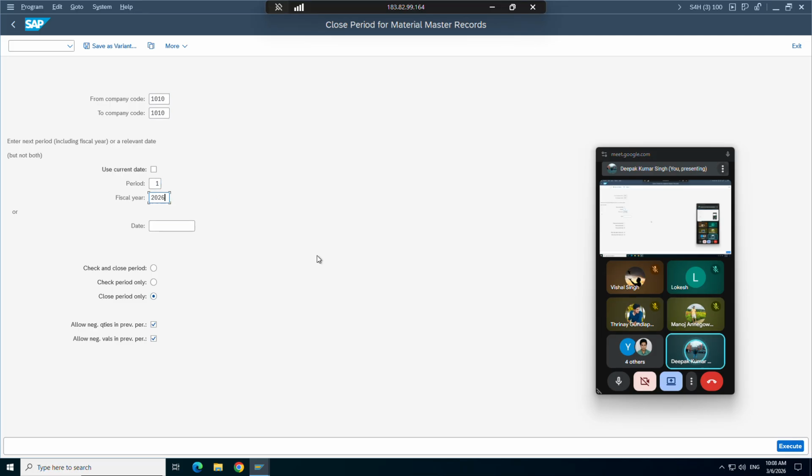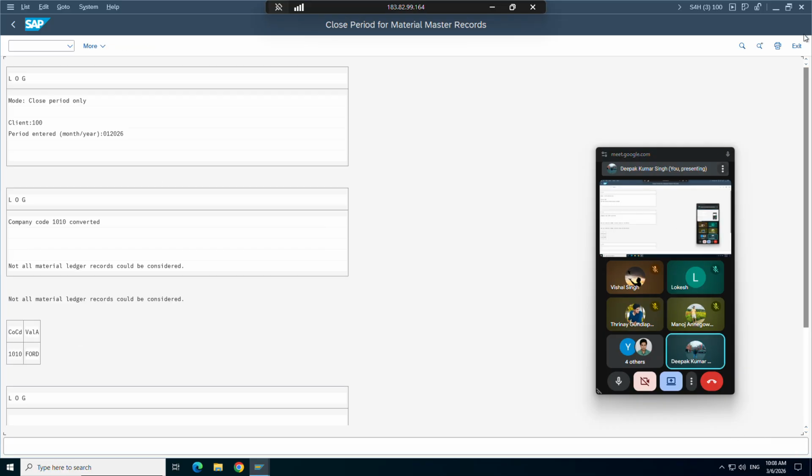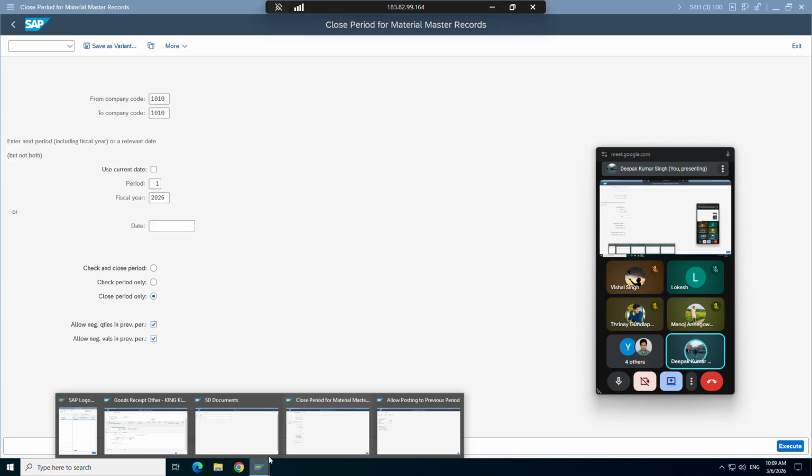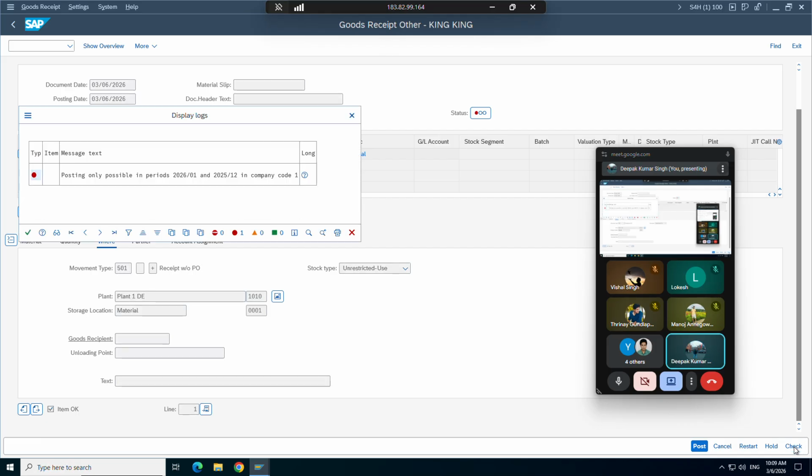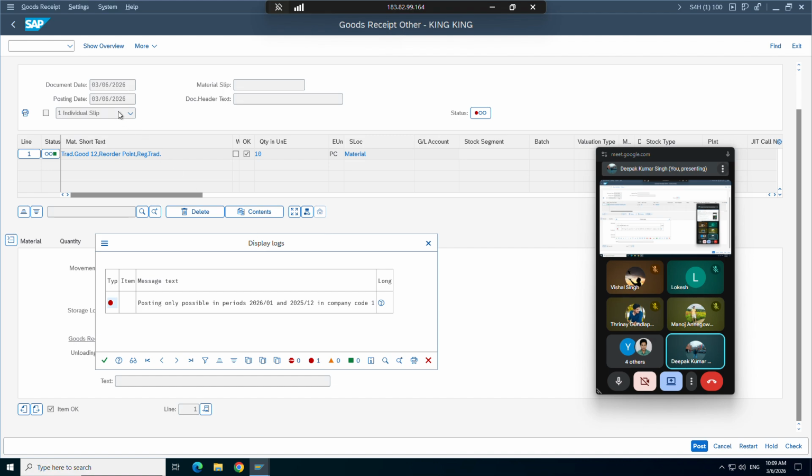We are into 2026 now. Now let's not open going forward. Let's try to see what it says now. So it says posting period. You see now it has come to this one because this is the current period. Sometimes from January to December the posting period works, and sometimes April to March also.